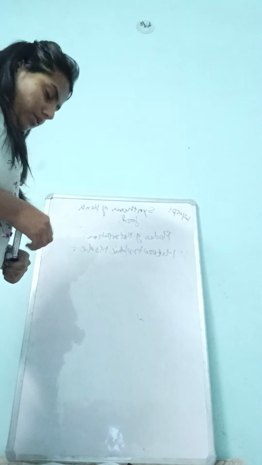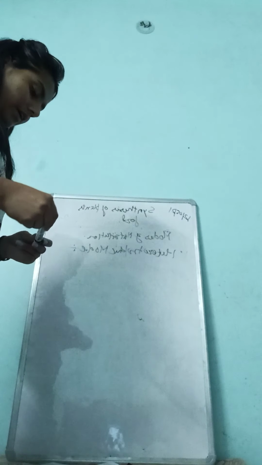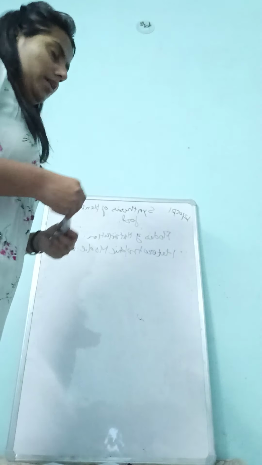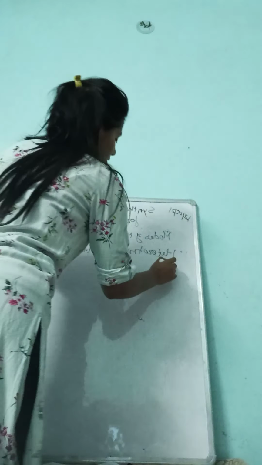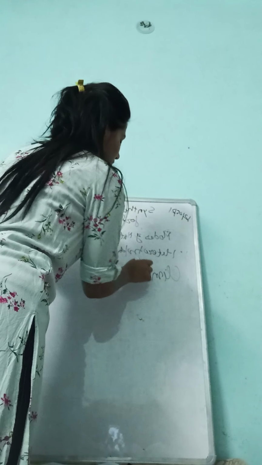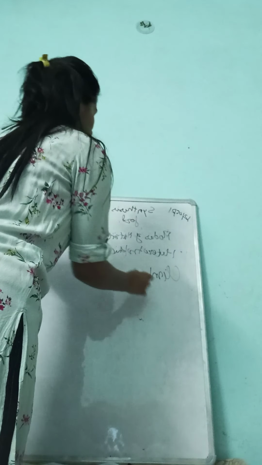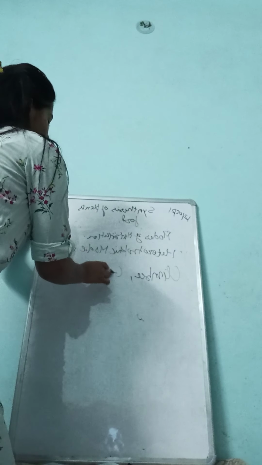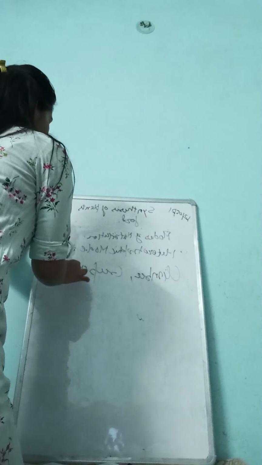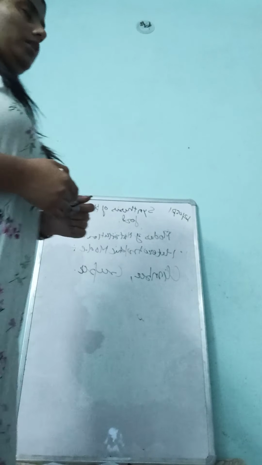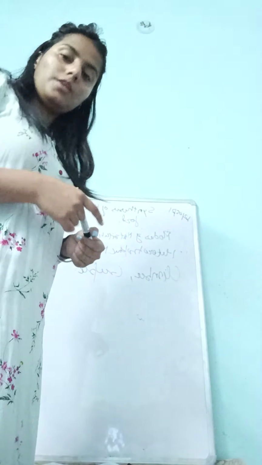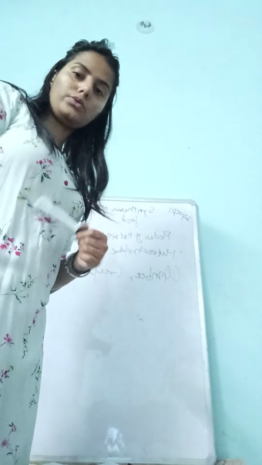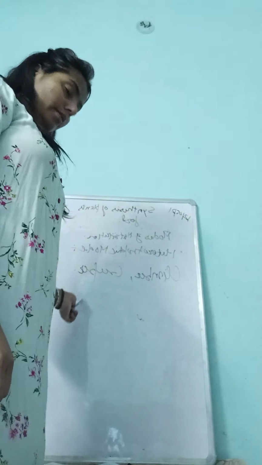We can see them climbing on other parts of the plant, for example climbers, money plant, and other examples are also climbers and creepers. Some plants climb on other plants or other parts of a plant. These are known as climbers and creepers.